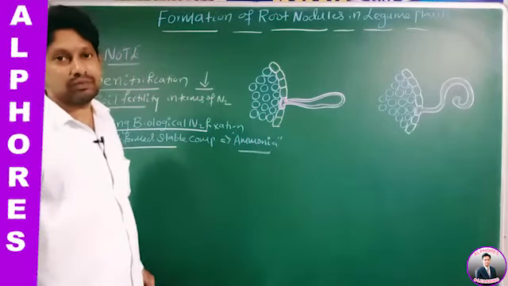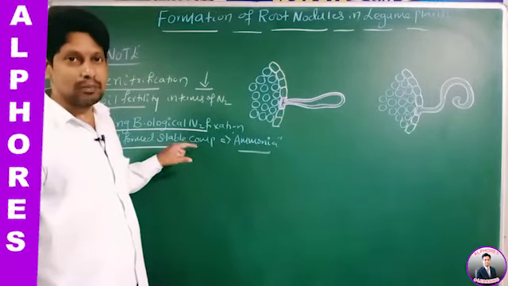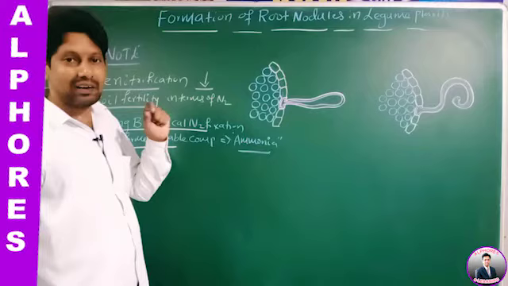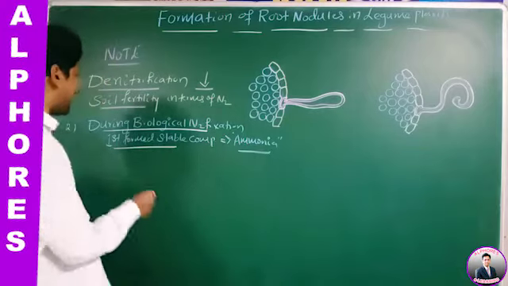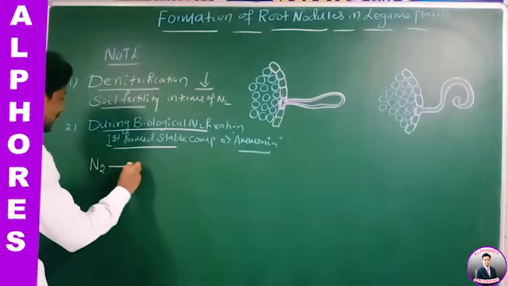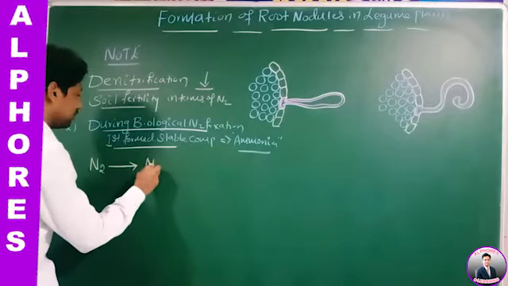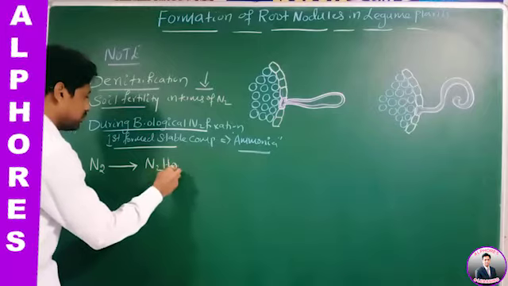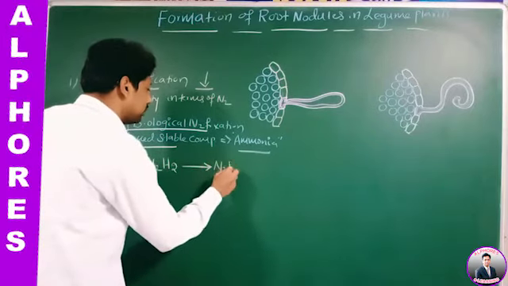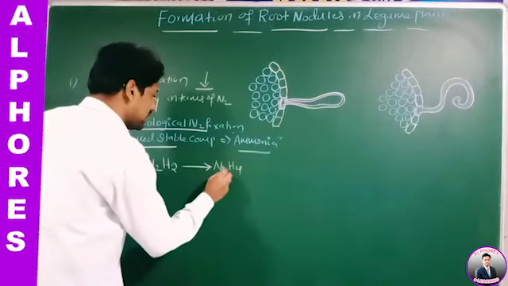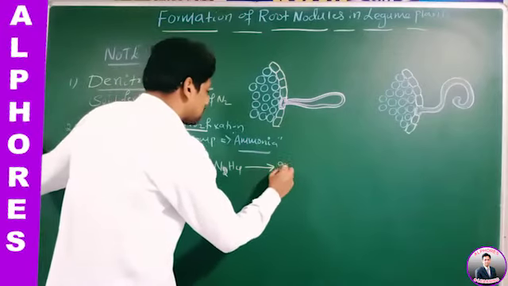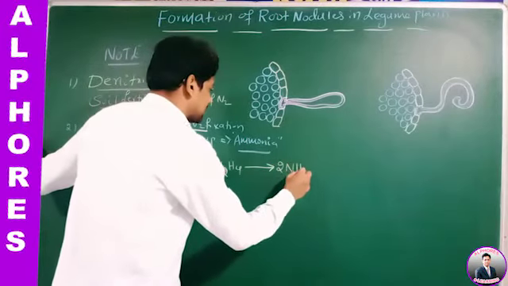Does it mean that during biological nitrogen fixation the first formed compound is ammonia? No. Yesterday, in the previous sessions, I showed you one diagram from the textbook. If you see the diagram, first what happened? The nitrogen has formed N2H2. Then this N2H2 has formed N2H4. Then it has formed 2 molecules of ammonia. Yes or no?